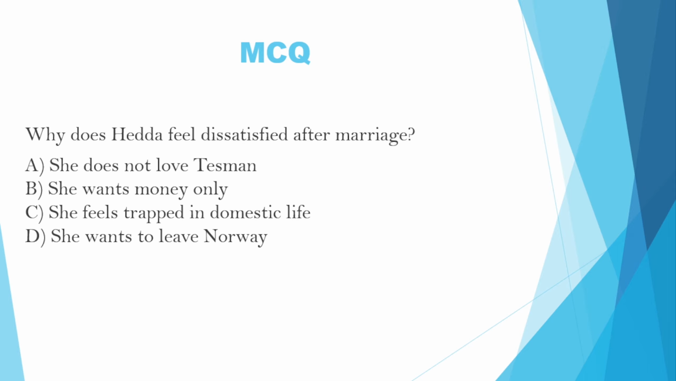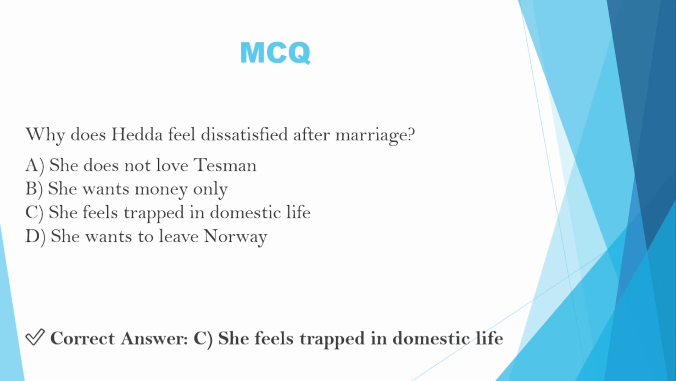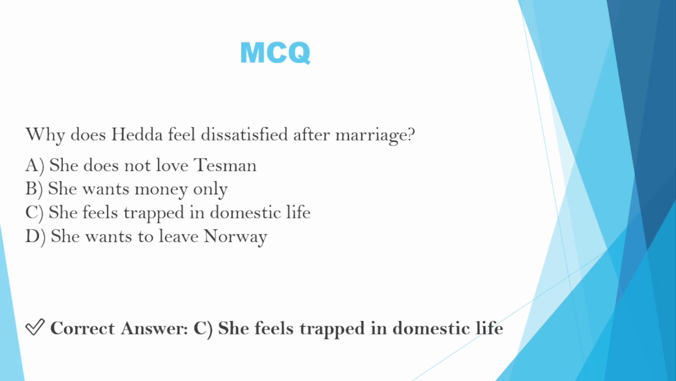Next question is: why does Hedda feel dissatisfied after marriage? Option A, she does not love Tasman. Option B, she wants money only. Option C, she feels trapped in domestic life. Option D, she wants to leave Norway. The correct answer is C. She feels trapped in domestic life.